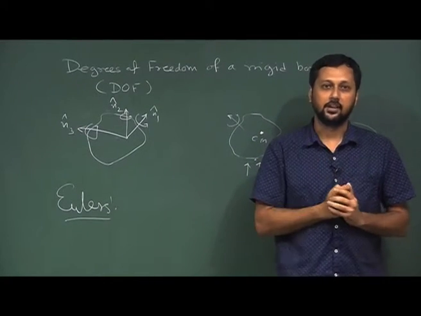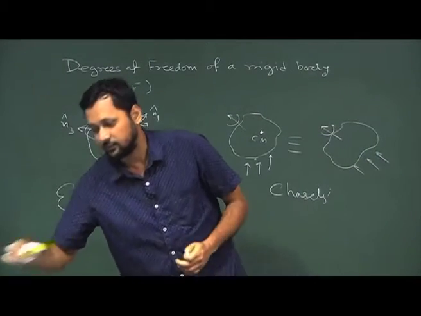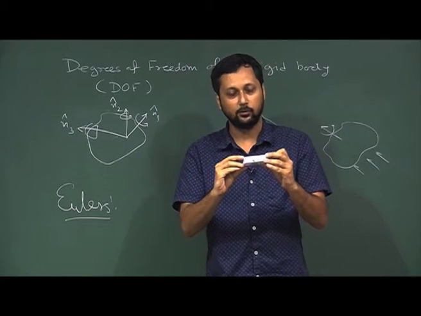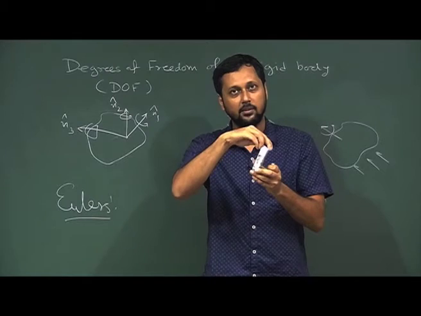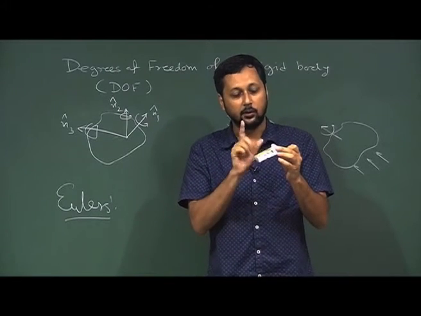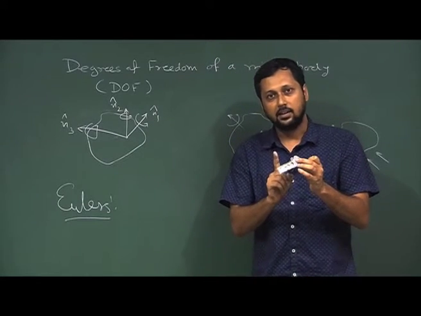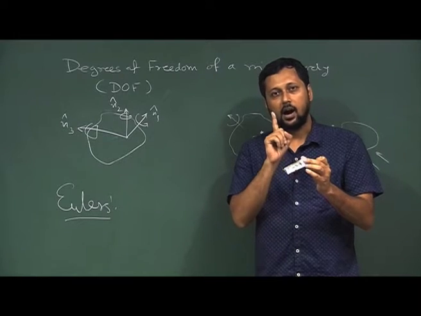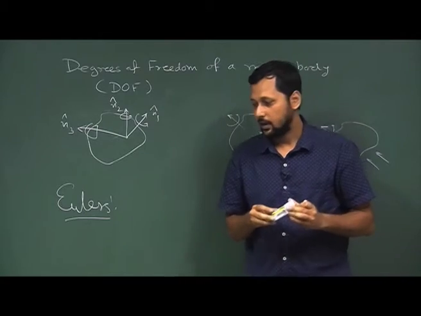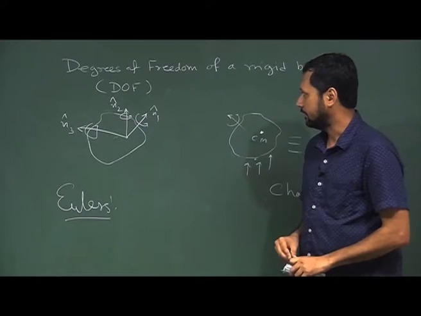This essentially means that any arbitrary rotation of a rigid body will always leave one direction invariant. For example, once again let us say this is my rigid body, and let us assume it has one fixed point and it is executing some random dynamics, random reorientation. Now, that reorientation, according to this theorem, means at least one axis in that rigid body is left unaltered. Anyway, let us not go into that any further right now, maybe we will come back later.